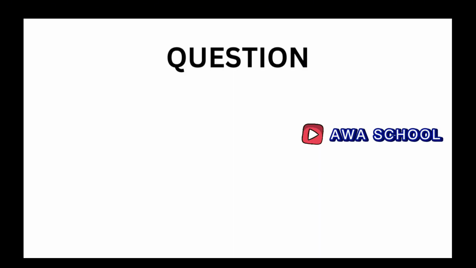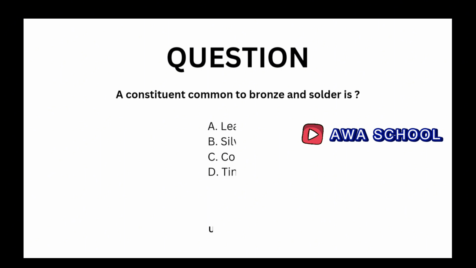Now, questions. The first question. A constituent common to bronze and solder is what? A, lead, B, silver, C, copper, and D, tin. Take a pause and attempt the question.